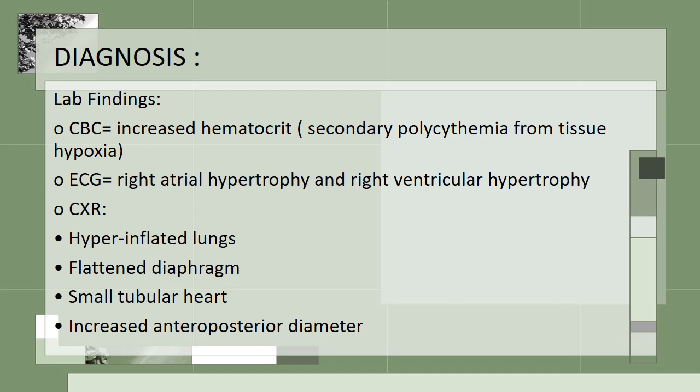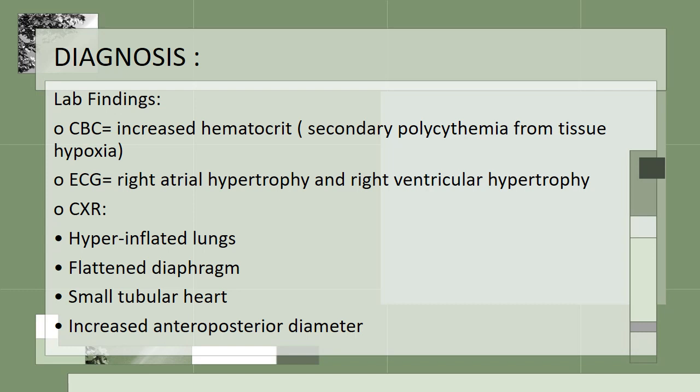Other investigations may include complete blood count, which will show increased hematocrit, and it is due to secondary polycythemia from tissue hypoxia. So there is decreased oxygen in the tissues, which will be detected by the kidney, and it will start producing erythropoietin, which results in secondary polycythemia.